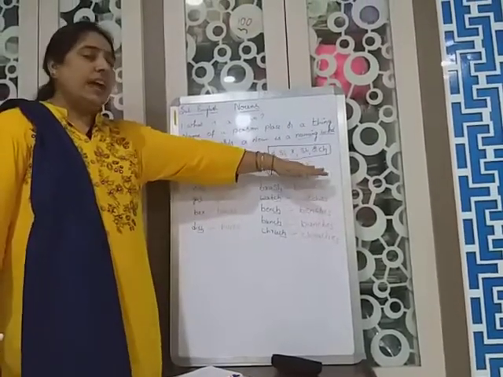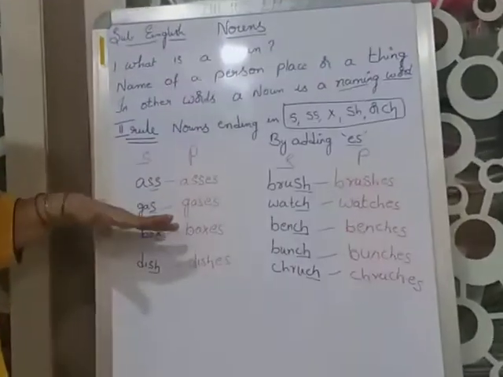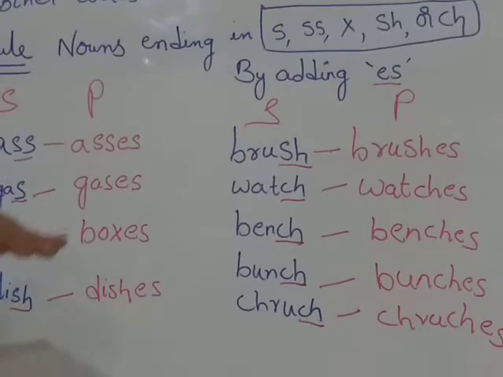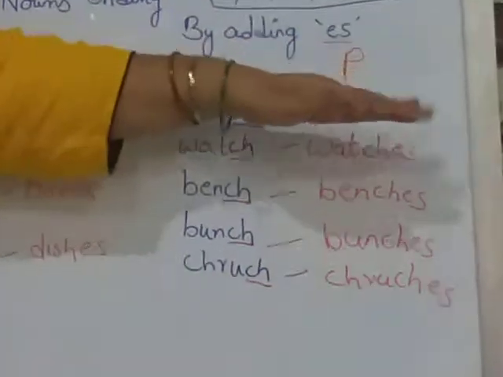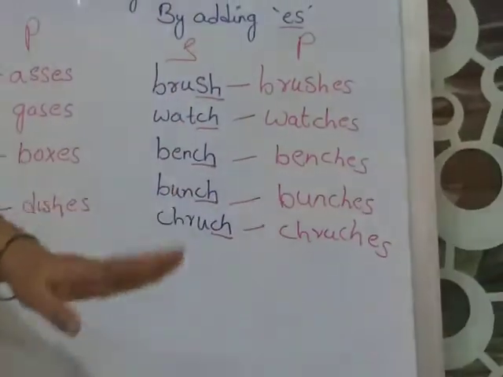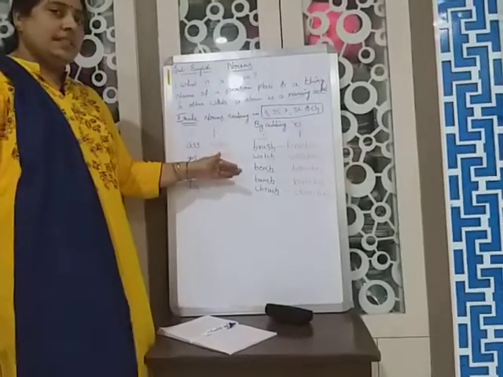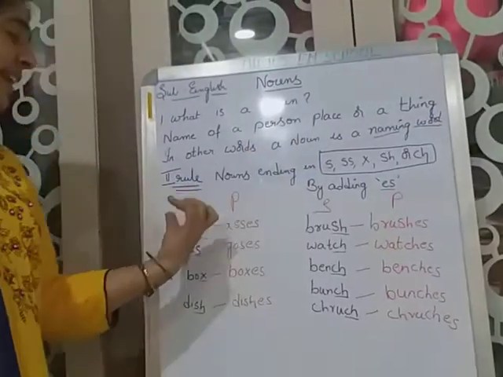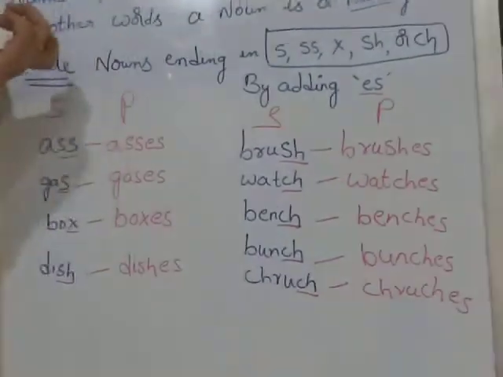We have to add es: ass, asses; gas, gases; box, boxes; dish, dishes; brush, brushes; watch, watches; bench, benches; bunch, bunches; church, churches. These all are the words of the second rule. Hope you have understood the second rule.